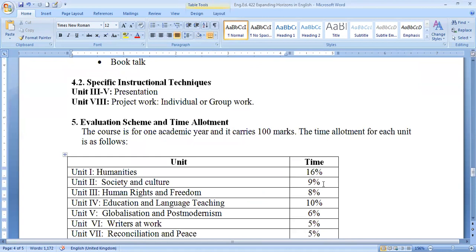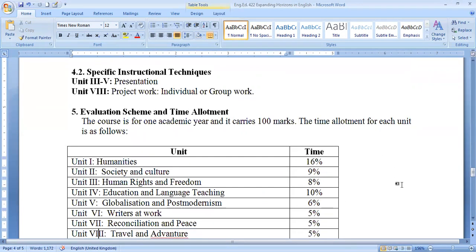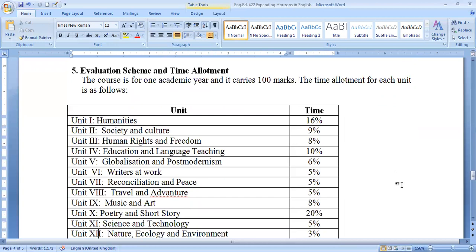The course is for 1 academic year and it carries 100 marks. The time allotment for each unit is given here. The first unit is humanities, that is 16%, and next society and culture, and next human rights and freedom. Unit 4 is about education and language teaching. Unit 5 is globalization and postmodernism, unit 6 is writers at work, and unit 7 is reconciliation and peace.